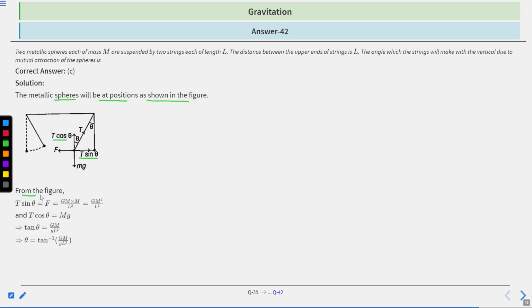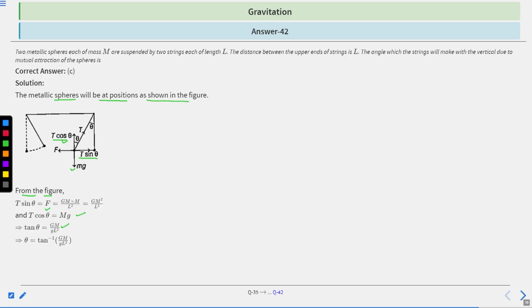From this figure, T sin theta is equal to F, which is equal to Gmm divided by L square. Solving this, you will get Gm square by L square. And T cos theta is equal to mg, the weight of the metallic sphere. Using the trigonometry function, tan theta is equal to Gm divided by Gl square.